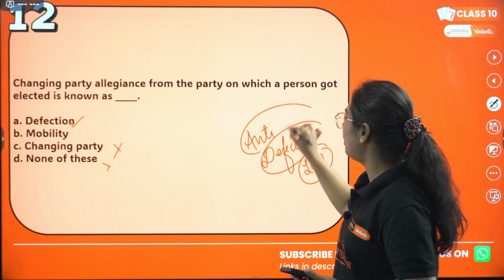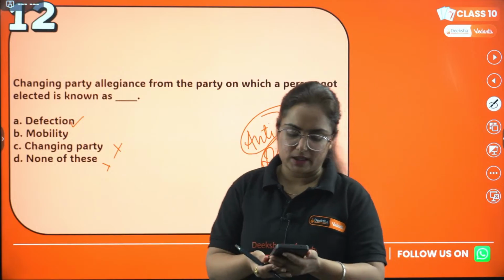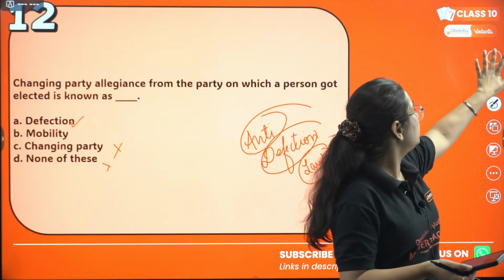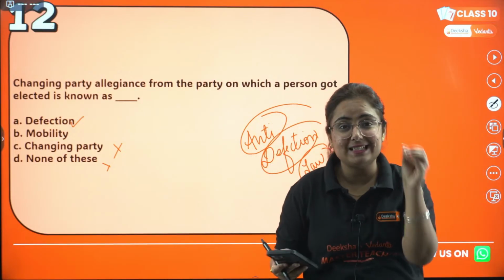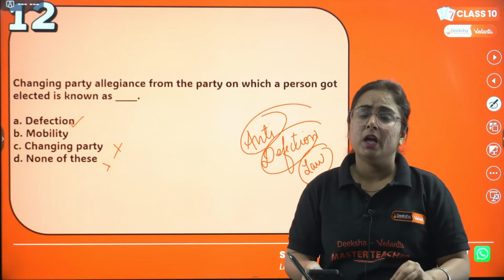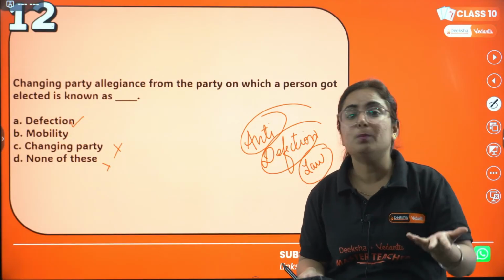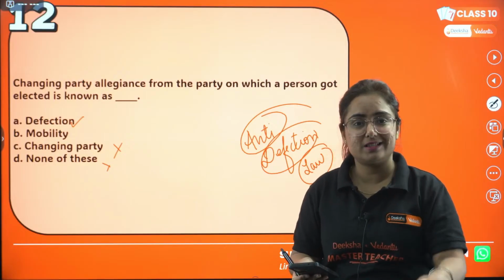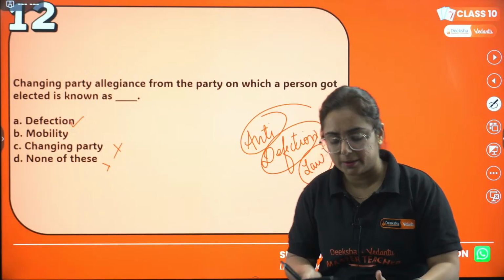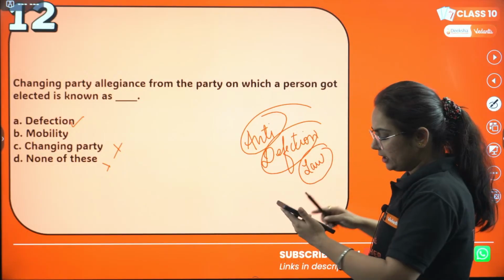Anti-defection law. Okay, hope this one is also clear to you. This is very important. Moving to the next one, to all the students present in the live chat, I want you to participate in this series, because the more you practice, the more you will see the result. Because if you are just learning, it will not help you. You need to give the answer.